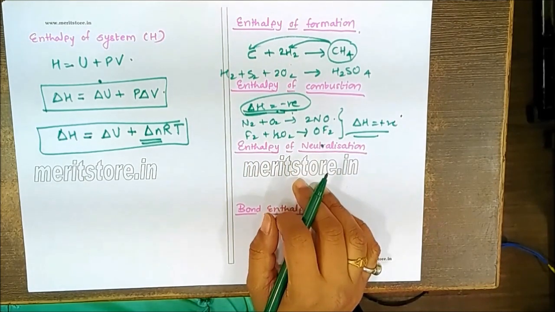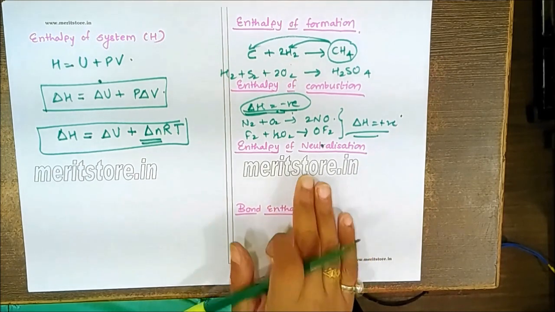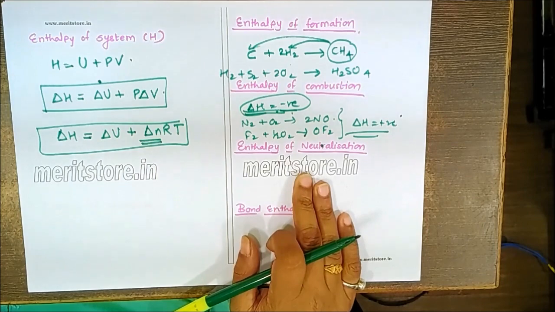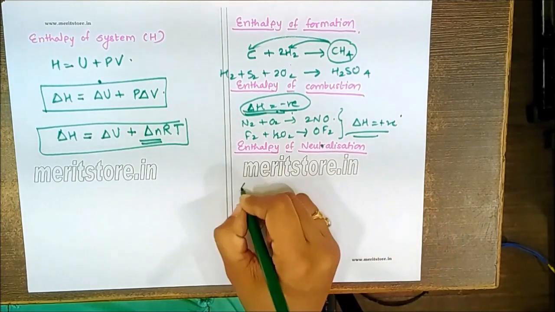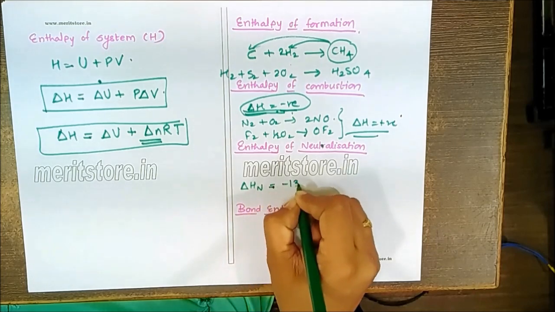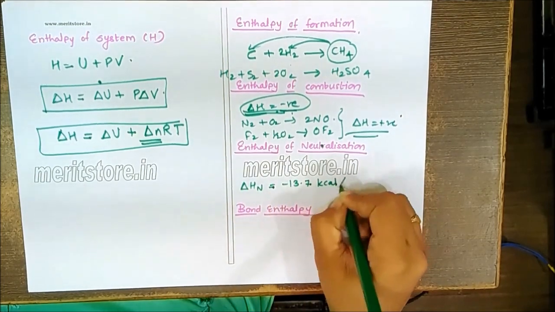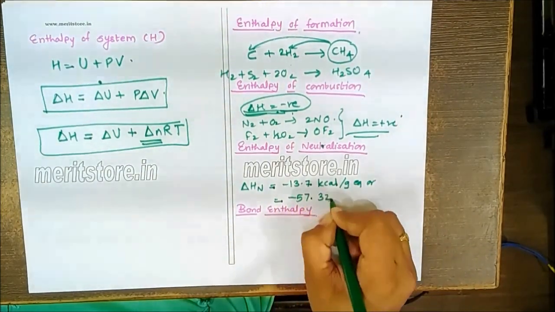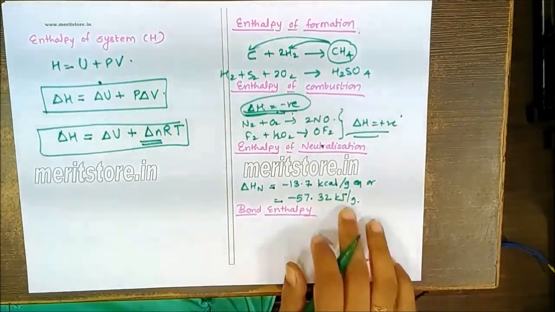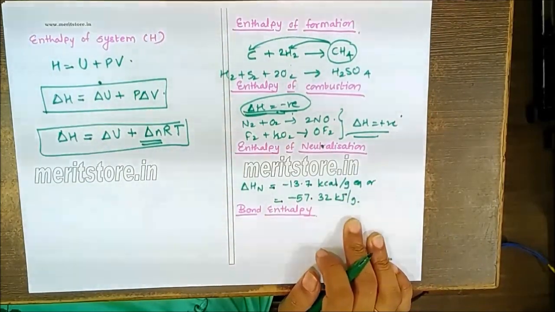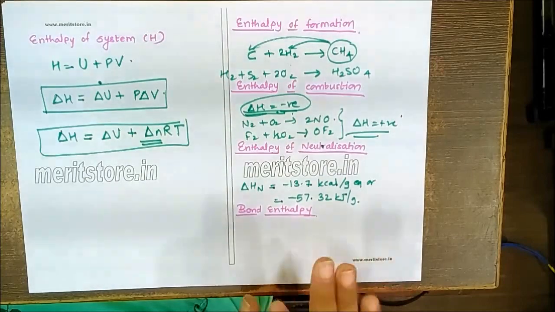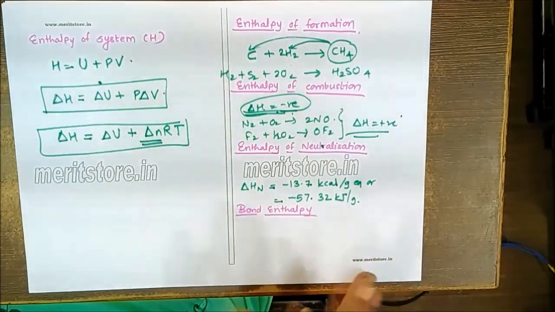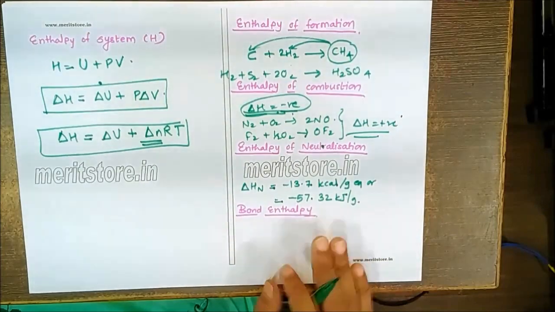Enthalpy of neutralization is the enthalpy accompanying the neutralization of 1 gram equivalent of an acid by 1 gram equivalent of a base in dilute solution. For a strong acid and strong base, always remember this enthalpy of neutralization will always be equal to minus 13.7 kilocalorie per gram equivalent, or equal to minus 57.32 kilojoule per gram equivalent. So this particular standard value is always for a strong acid and strong base containing H plus and OH minus.